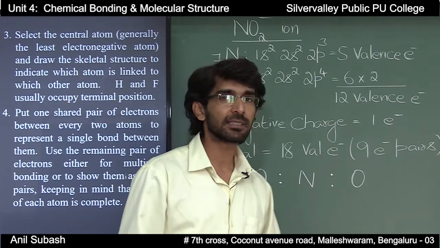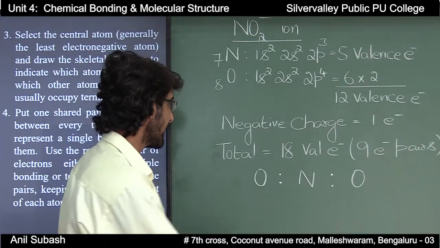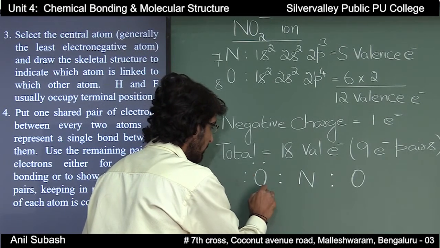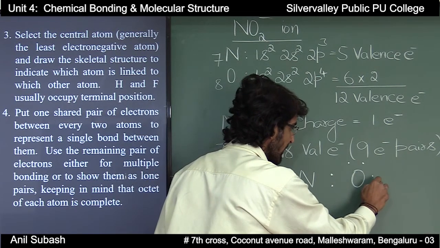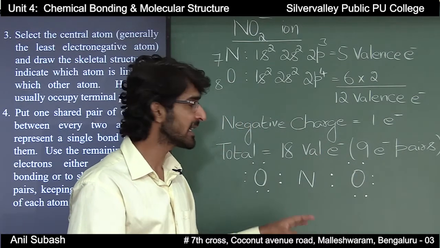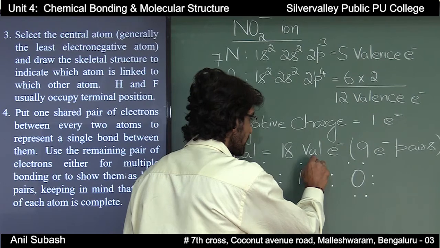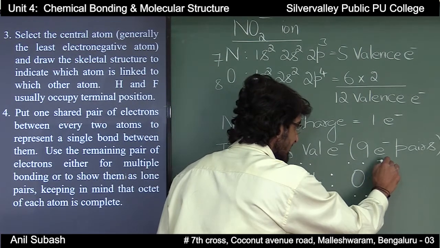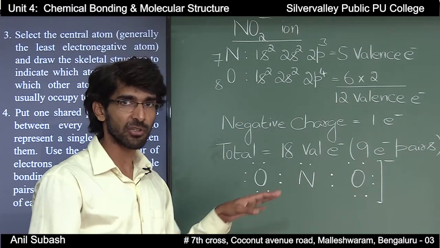Therefore, we are left with 7 electron pairs. Out of these 7 electron pairs, I arrange them as 3 lone pairs on each oxygen atom, so that the octet of oxygen will be complete, and the remaining 1 pair of electrons is placed on nitrogen. And since it is a negatively charged ion, I should indicate the negative charge also.